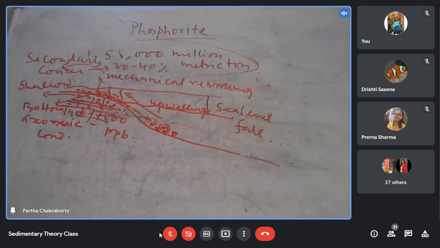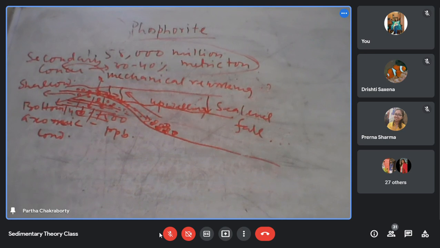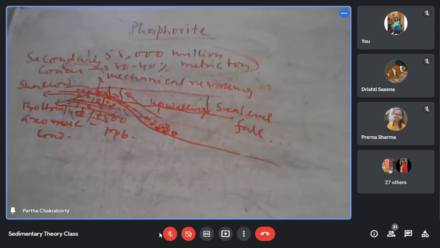So today I will be covering only these two. I will not discuss chert. Actually, it is very hot and there is a lot of problem. I thought of discussing chert also, but I will discuss it in the next class.